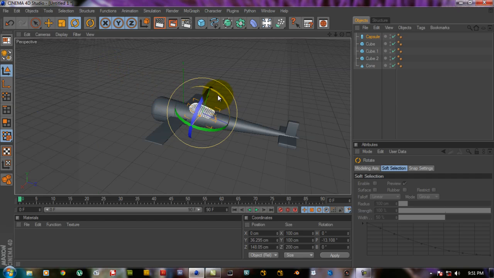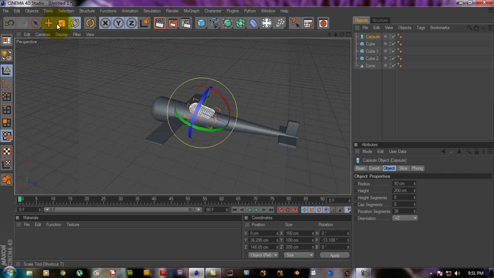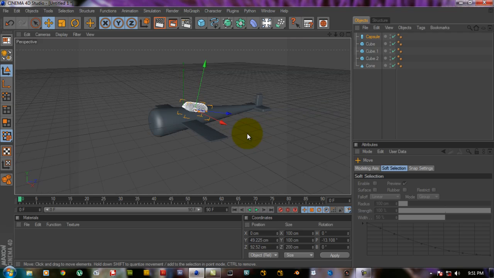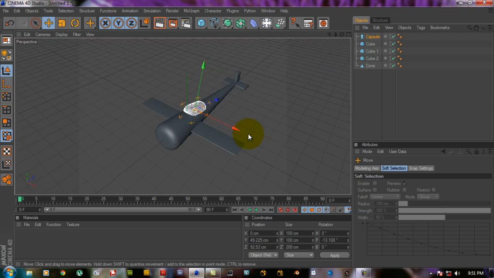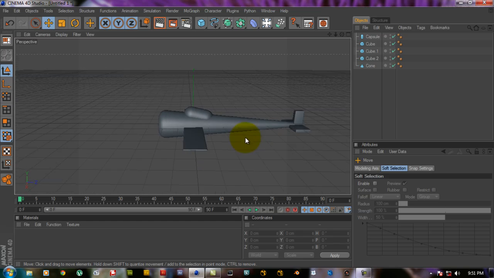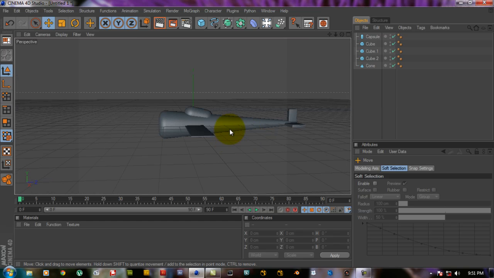Okay, now let's move that for some realism. Yeah, it's awesome. It's fine. The coloring part will be at the end.